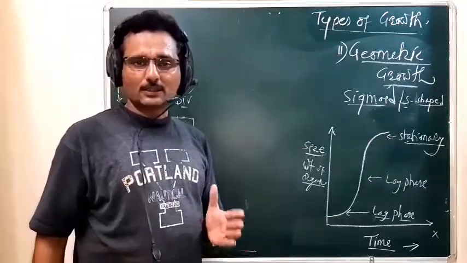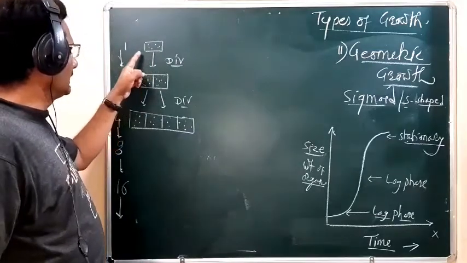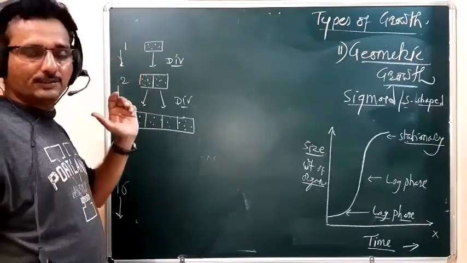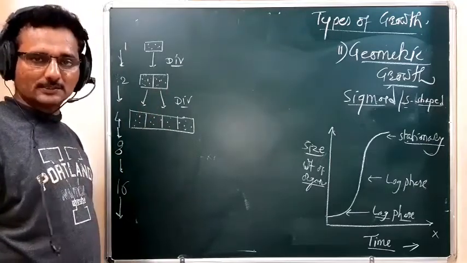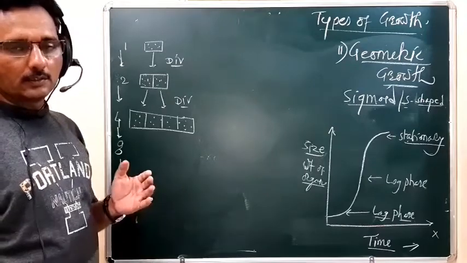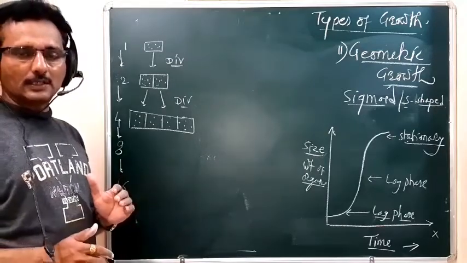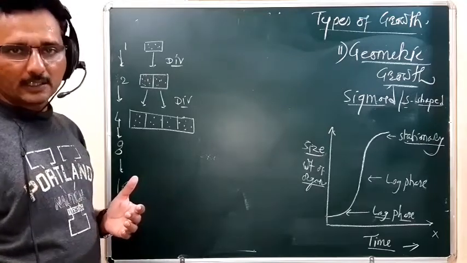Why is such a type of curve obtained? Because after each division, the formed cells become meristematic, and so initially the growth is slow, but later in the stage of development, the growth is maximum.